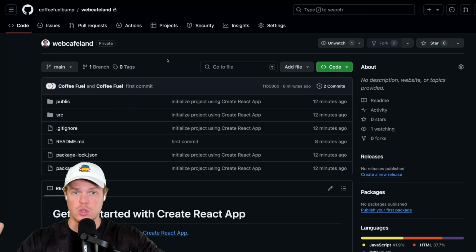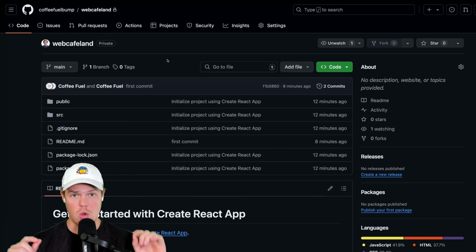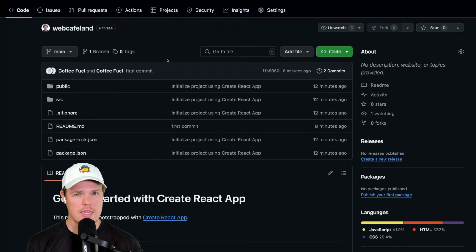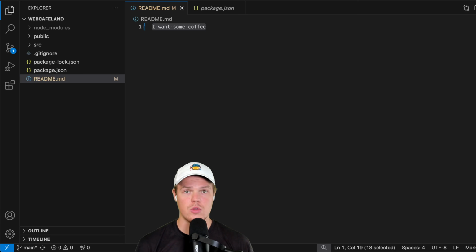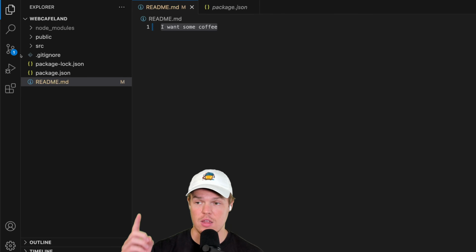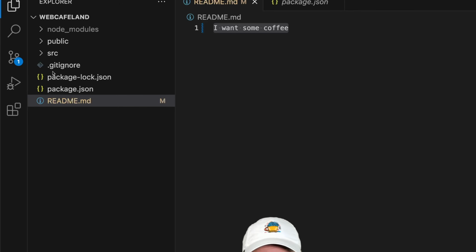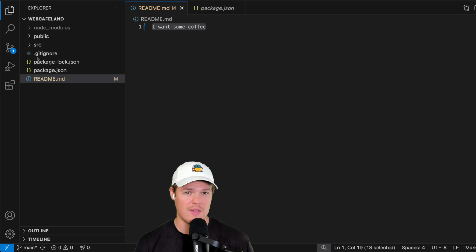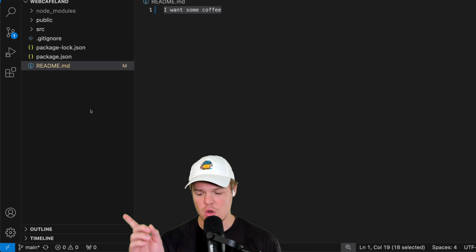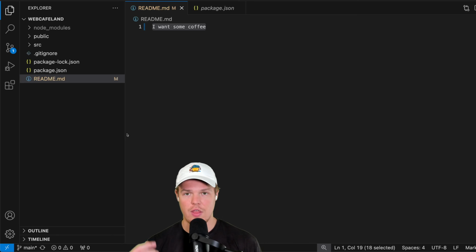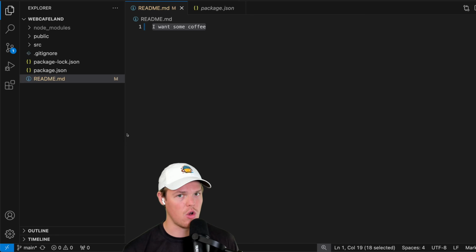So let me just do one push with you so you can understand how you take local code and push it to the cloud. I think the easiest way to do that is let's update this README. Two major things I want you to note here. When you make a change to a file, you'll notice a couple things. First, you'll get a little one here that tells you there's been a change based off the original code. Okay, so we haven't saved yet to GitHub. The second thing you'll notice is that there'll be a little bit of an asterisk here. That tells us that something's different with the file than our original branch.